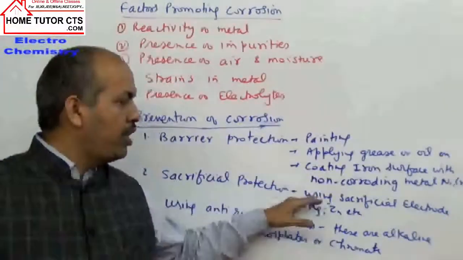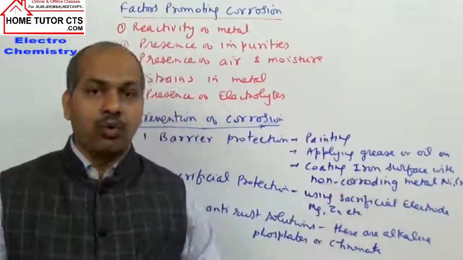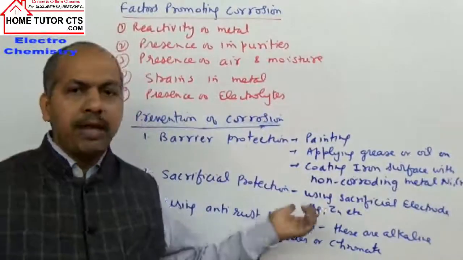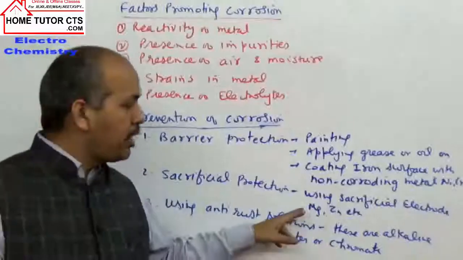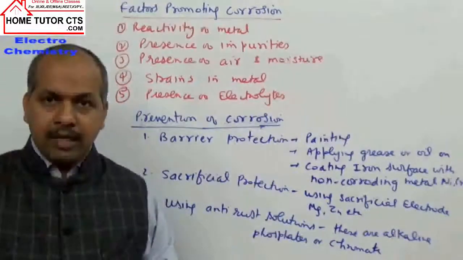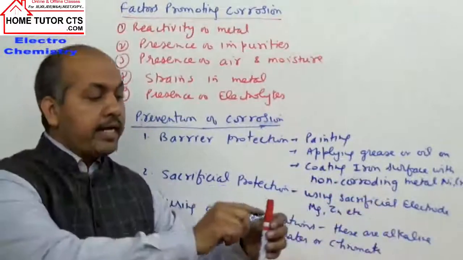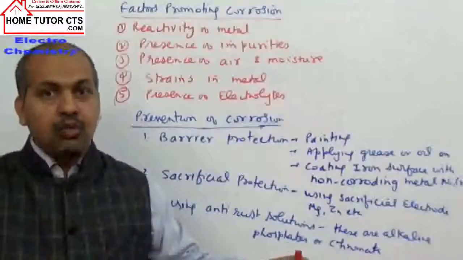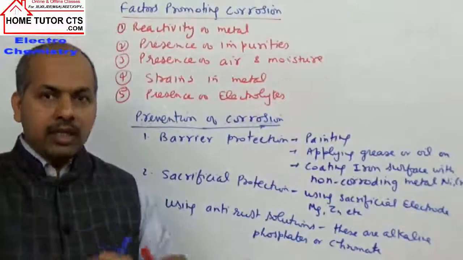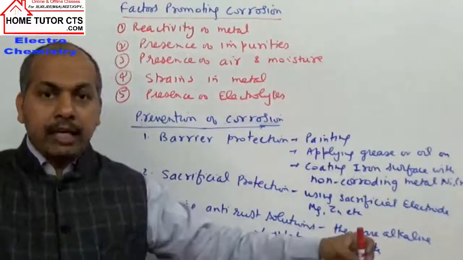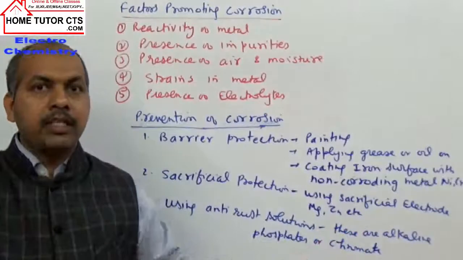We are using what here? We are using a sacrificial electrode made of magnesium or zinc. These metals are more reactive than iron. So we put one electrode so that it can be directly in contact with the metal surface whose protection is required, or it can be put in contact through a wire. So what happens in this case?